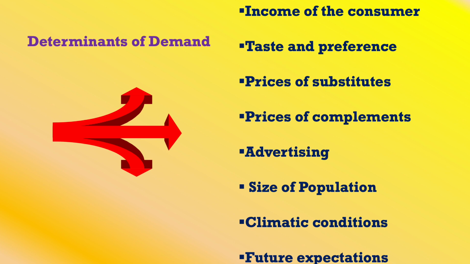When you go to a bakery or a cafeteria and you want a coffee, and they tell you that the coffee is not available, immediately you go for a tea, right? So in the place of one commodity, when you are able to utilize another commodity, it is called a substitute. Now here it is based on the price of substitutes.